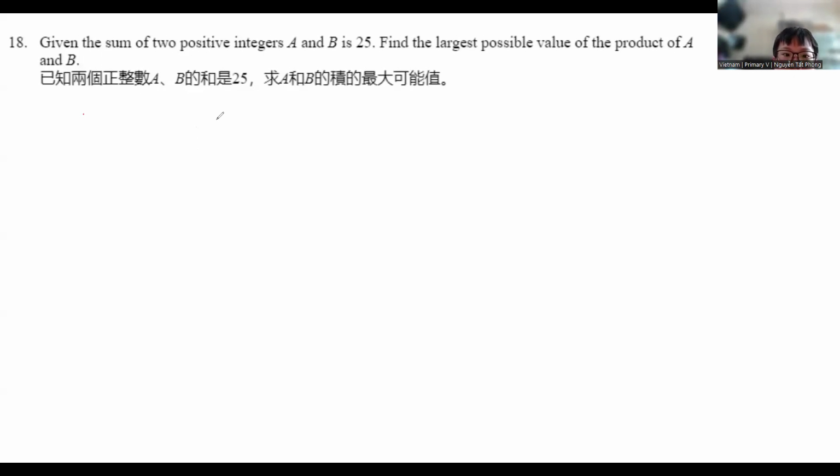Then we have 1 plus 25 equals 26, and 5 plus 5 equals 10. So the largest possible value of